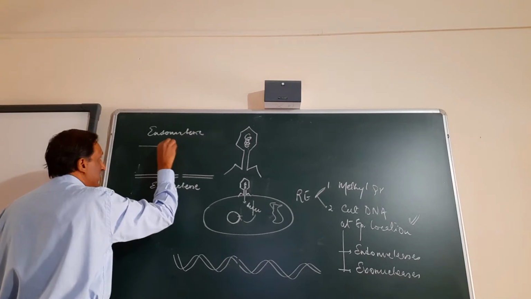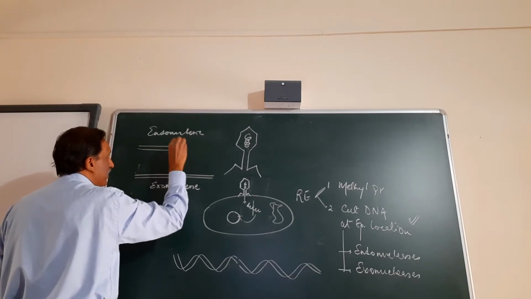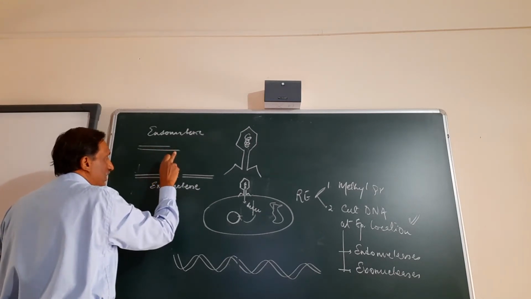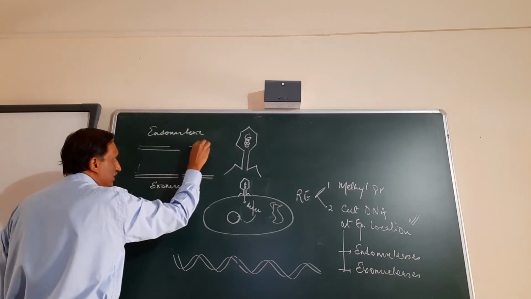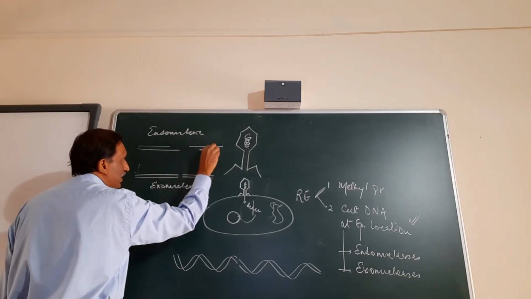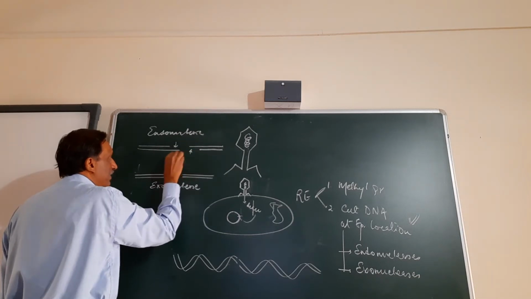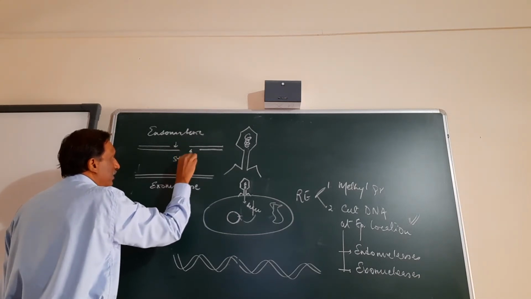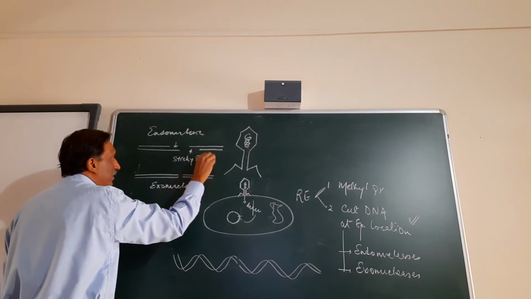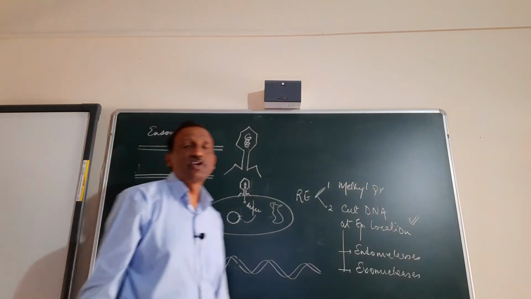endonucleases, when they cut, cut in this way. One arm is short, another one is long. This will have one long and this will have short. So these are called sticky ends.